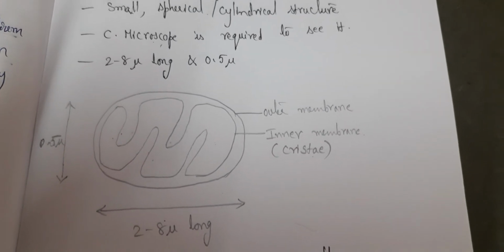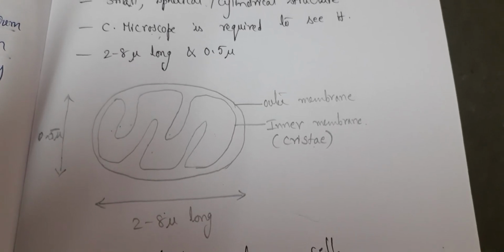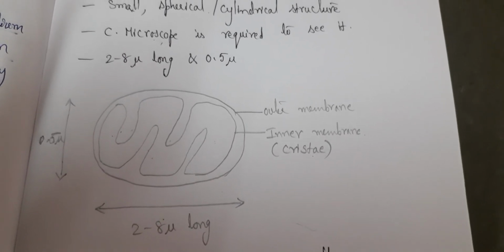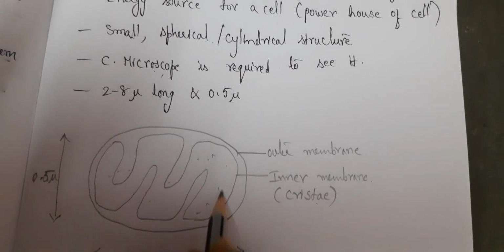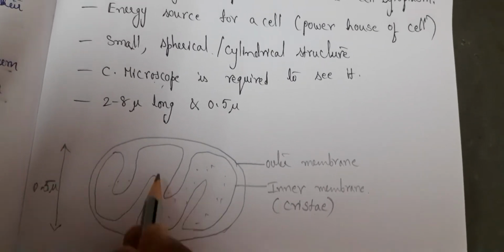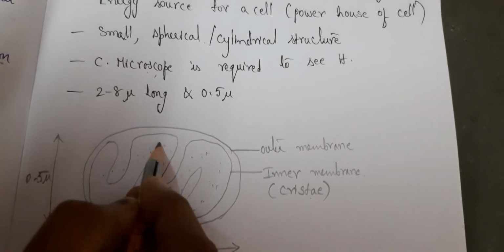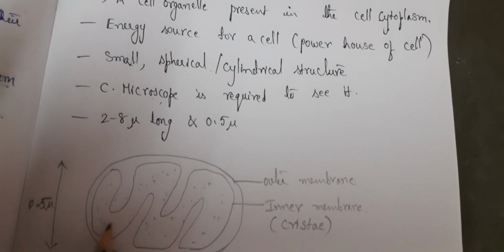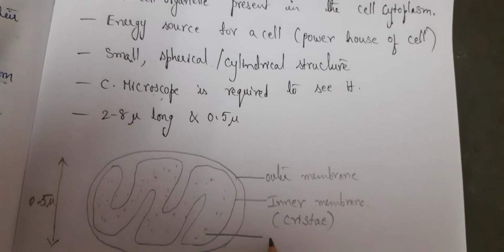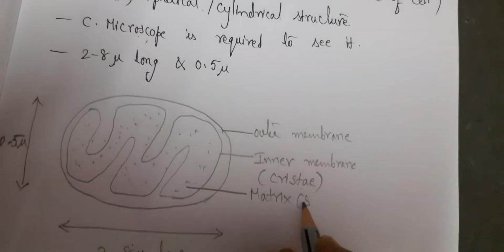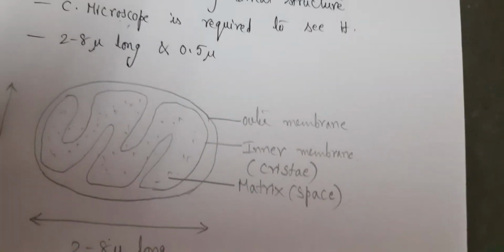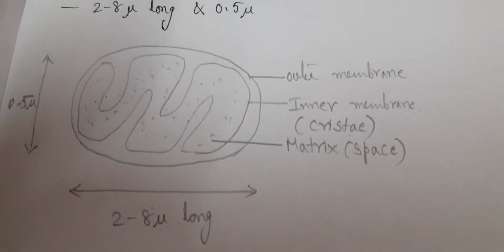Cristae means the inner membrane is thrown into folds and you are calling it cristae. And the gap or the space between the cristae, you call this matrix. Can you see this space? This is called matrix. Matrix is nothing but the space between the inner and outer membrane.